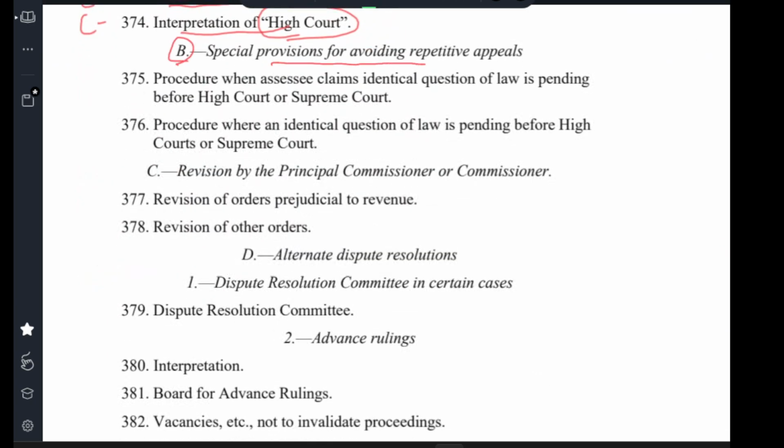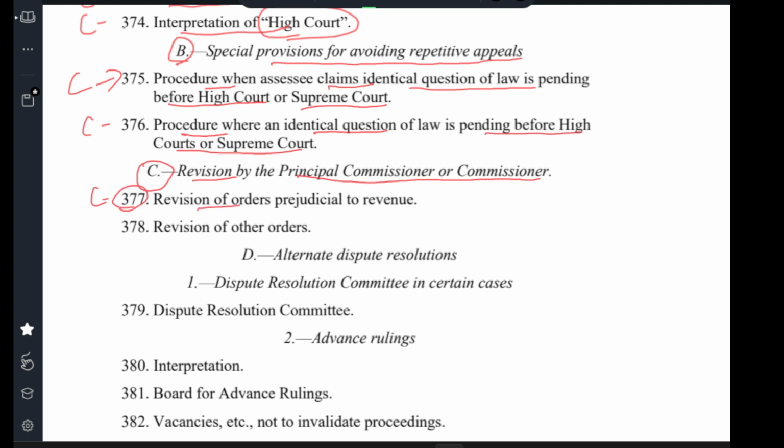B. Special provision of avoiding repetitive appeal. Clause 375, procedure when assessee claims identical question of law is pending before High Court or Supreme Court. Clause 376, proceeding where identical question of law is pending before High Court or Supreme Court. C. Revision for principal commissioner. Clause 377, revision order prejudicial to revenue. Clause 378, revision of other orders.